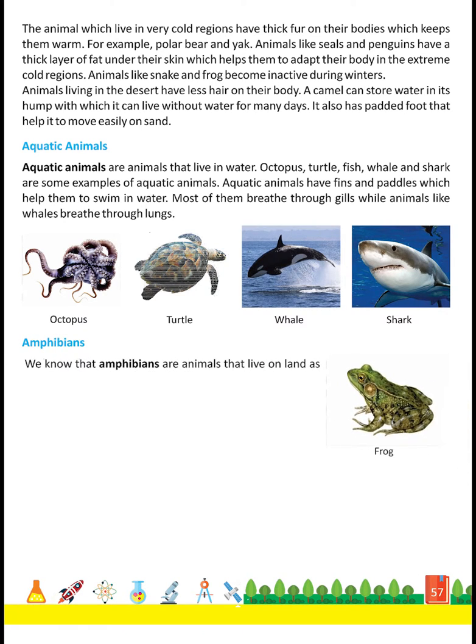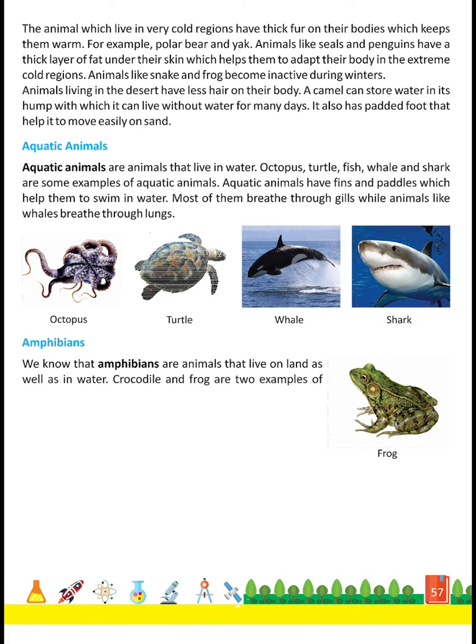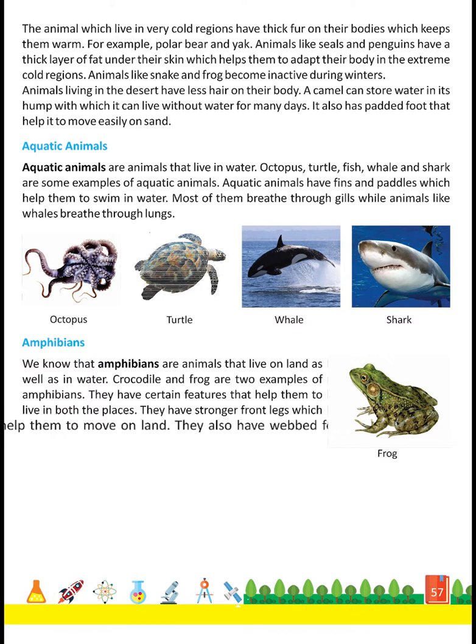We know that amphibians are animals that live on land as well as in water. Crocodile and frog are two examples of amphibians. They have certain features that help them to live in both the places. They have stronger front legs which help them to move on land. They also have webbed feet which help them to swim in water.